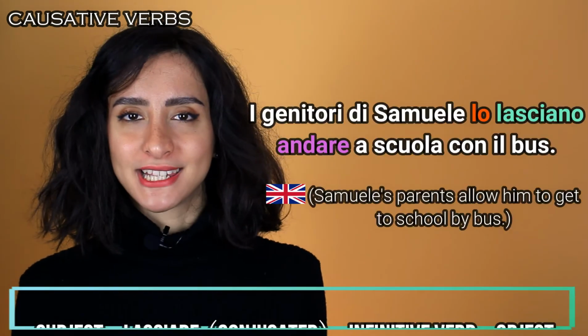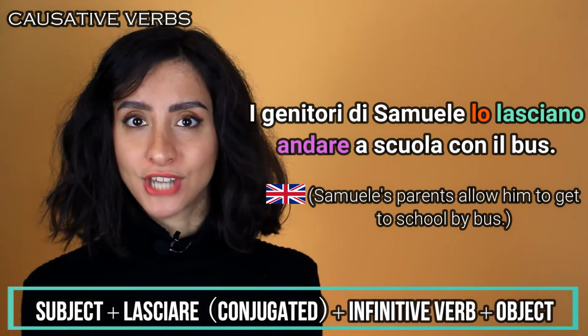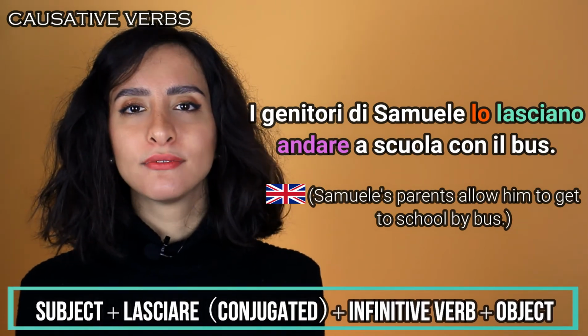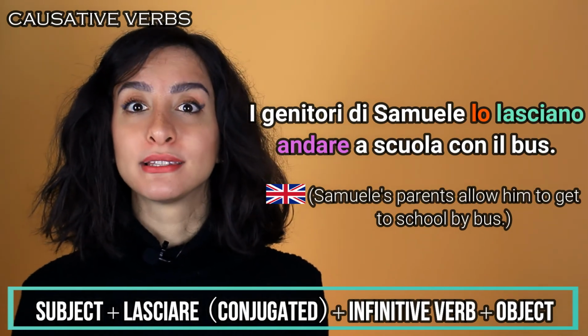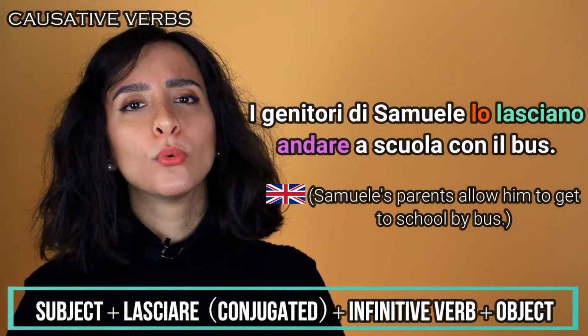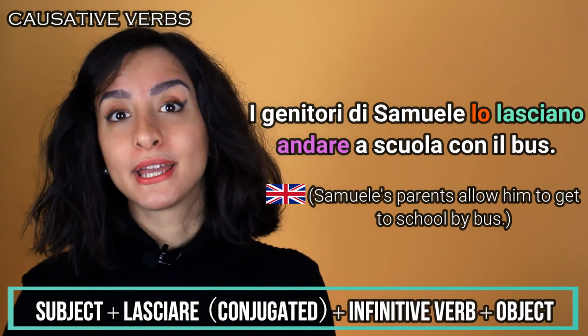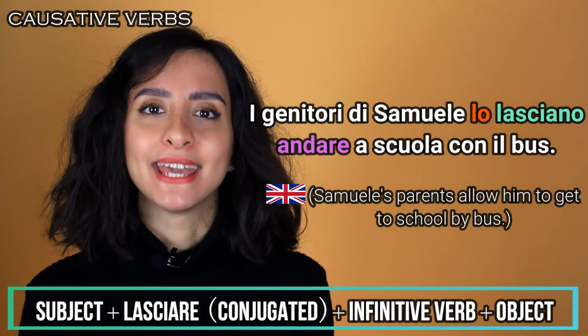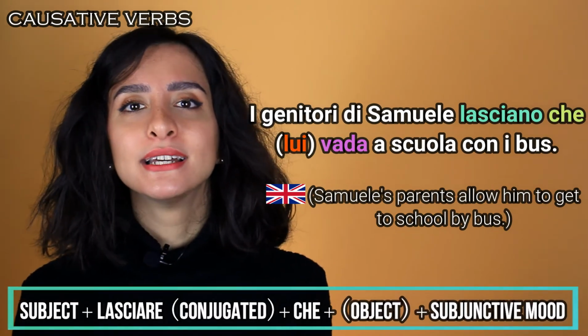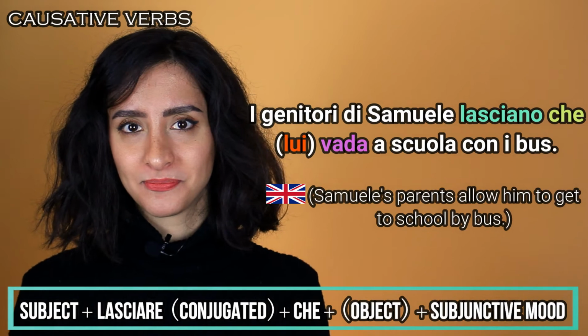So coming back to this sentence, we have the verb lasciare conjugated plus the verb andare in the infinitive form. But you must remember that the verb lasciare doesn't always require to be followed by an infinitive verb. It can also be followed by che plus the verb conjugated. So it's up to you to choose which form to adopt.